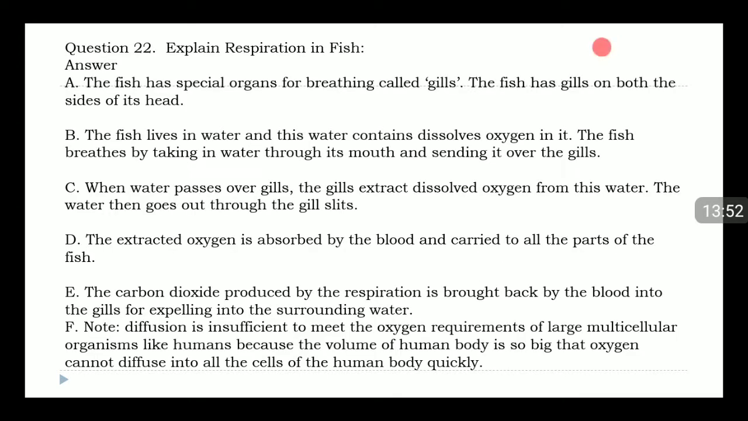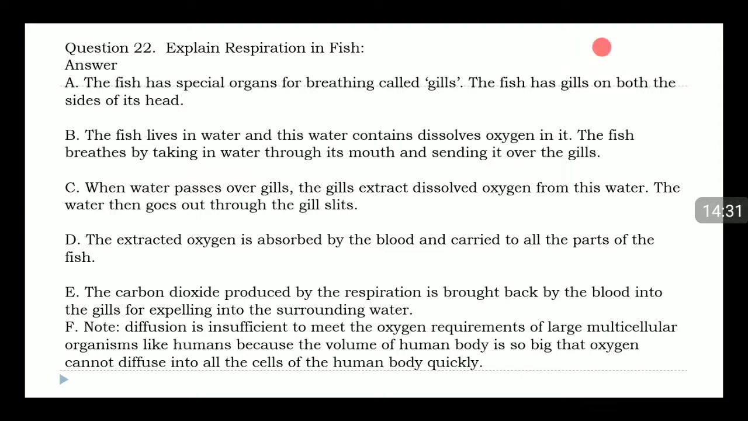Question 22. Explain respiration in fish. Answer. A. The fish has special organs for breathing called gills. The fish has gills on both the sides of its head. B. The fish lives in water and thus water contains dissolved oxygen in it. The fish breathes by taking in water through its mouth and sending it over the gills. C. When water passes over gills, the gills extract dissolved oxygen from this water. The water then goes out through the gill slits.